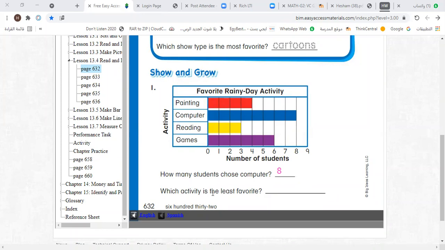Muayyad, which activity is the least favorite? Reading. Reading, yes, because only 3 choose reading. The least number of students choose reading. And the shortest bar is the bar of reading, this yellow bar. It means that reading is the least favorite activity. So let's write here reading. Thank you. You are super boy Muayyad. Bye.